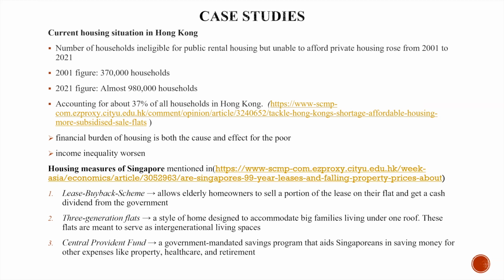Low-income groups have to seek other housing options with low price and low quality with compact environments. Especially for children, growing up in such environments negatively affects their accomplishments and academic performance. This will be a vicious circle of different generations for income inequality. We can take reference from policies from Singapore.